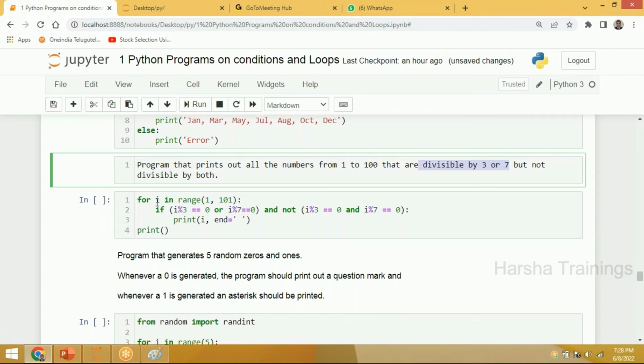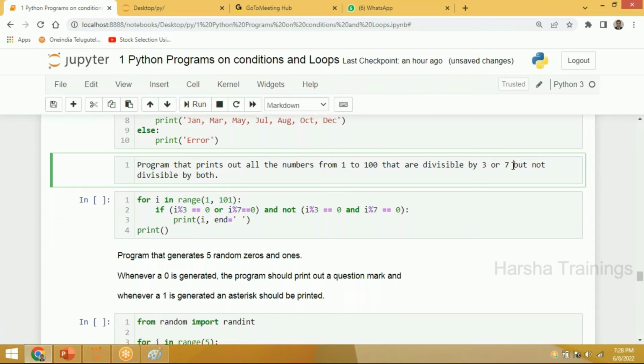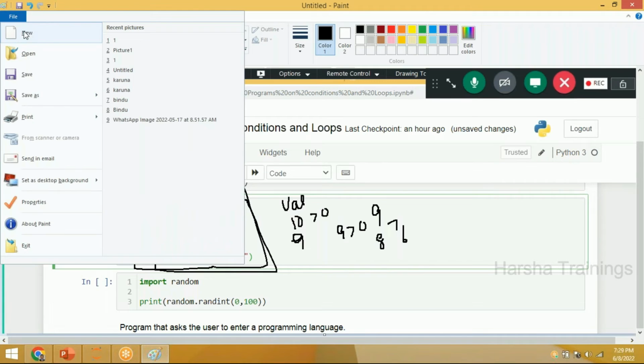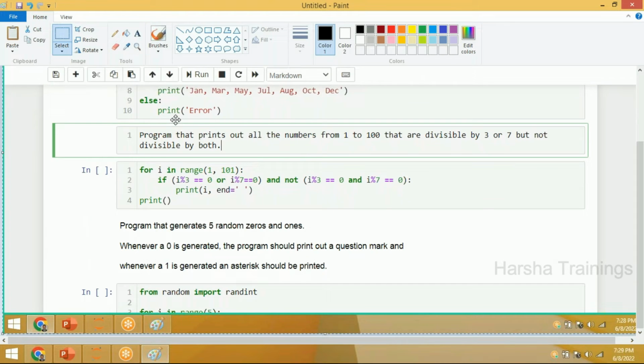I wanted to take every number. I should check whether that number i is divisible by 3 or 7, but not divisible by both 3 and 7. So, I'm reiterating this logic. Let me put it in the paintbrush for more explanation. Up to here, everyone understood? We need to run the loop from 1 to 100. If I want to run the loop for 1 to 100, this is the logic: 1 comma 101. Here 101 will be excluded, so it will take numbers from 1 to 100.